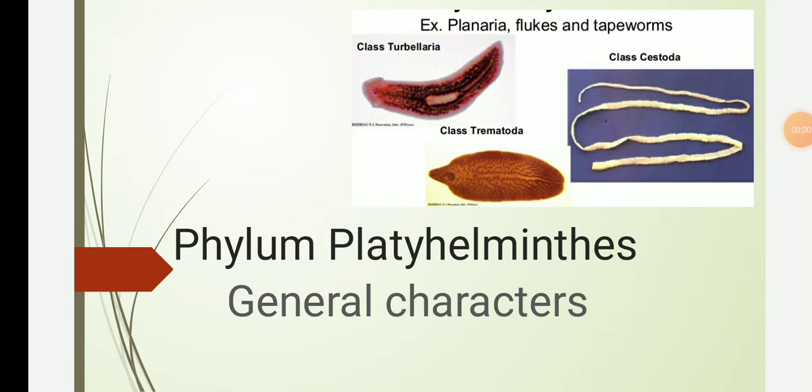Everyone. Today we will start with a new phylum, that is the phylum Platyhelminthes. Phylum Platyhelminthes includes the flatworms. Platyhelminthes means: platy means flat and helminthes means worms. So they include the flatworms. They are bilaterally symmetrical, triploblastic organisms without an anus. They are found either free living or in a parasitic form.